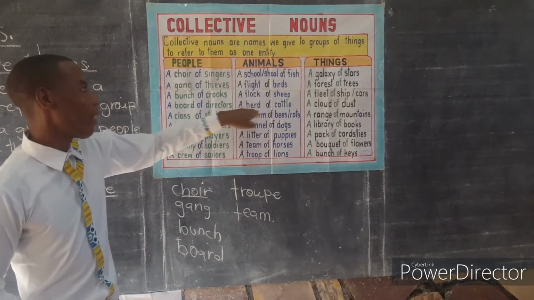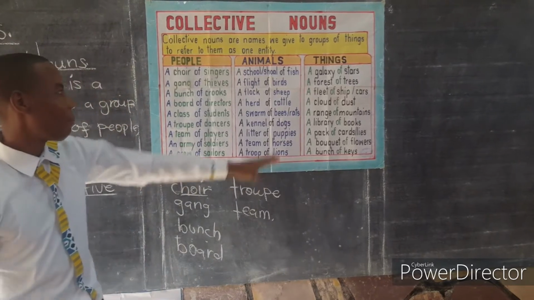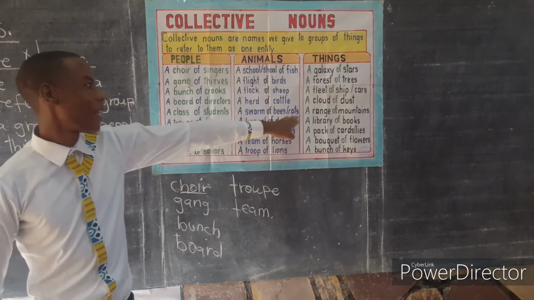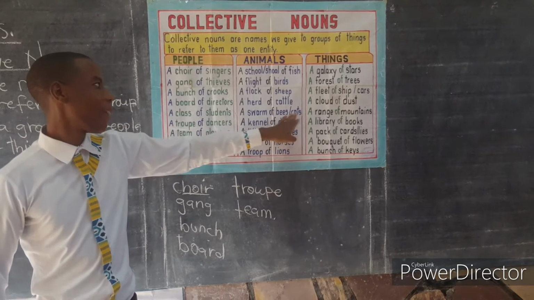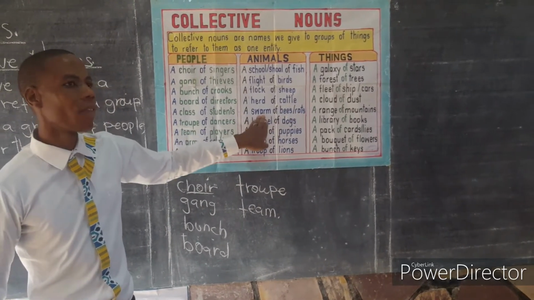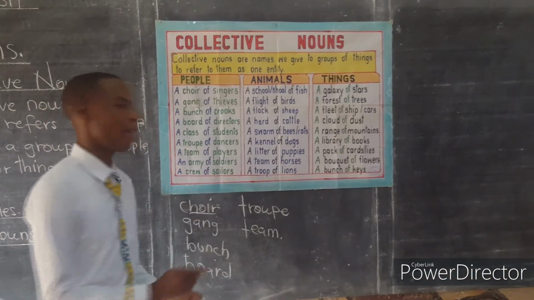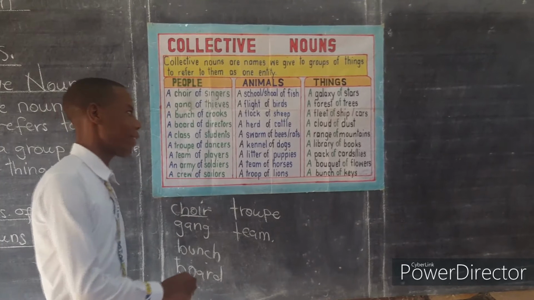The word herd is a collective noun. Bees, as well as the rats, we use a collective noun called the swarm. A swarm of bees. A swarm of rats.